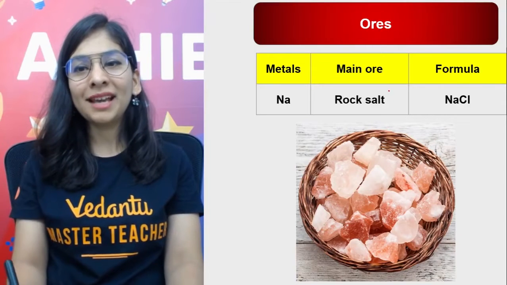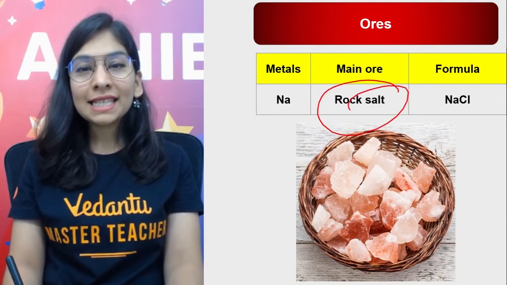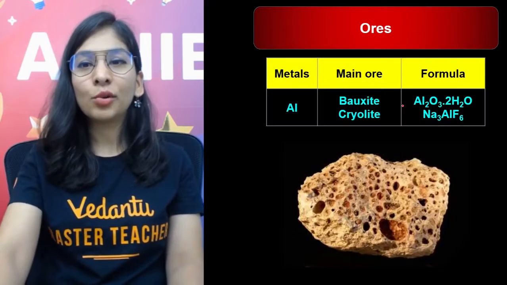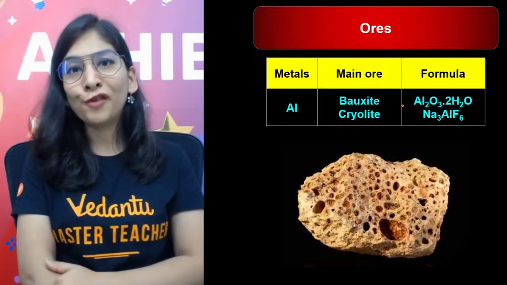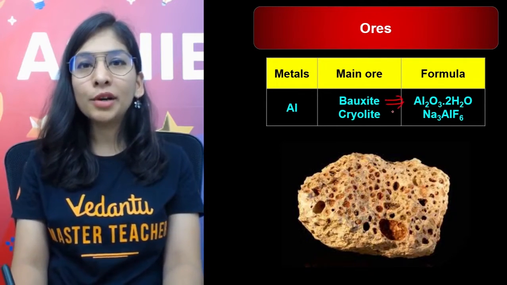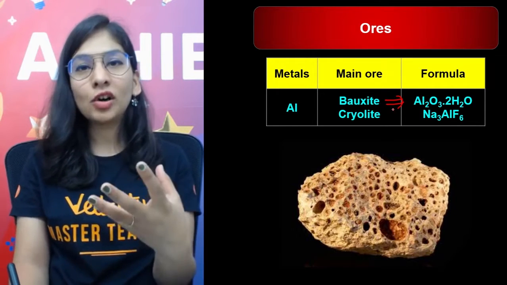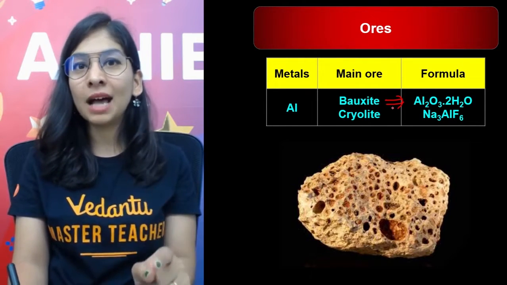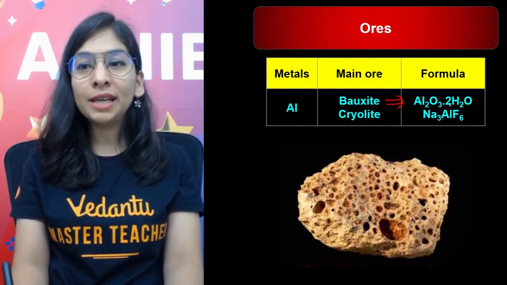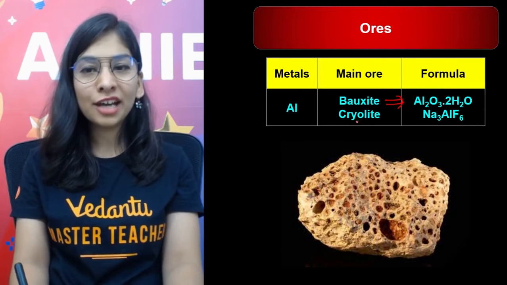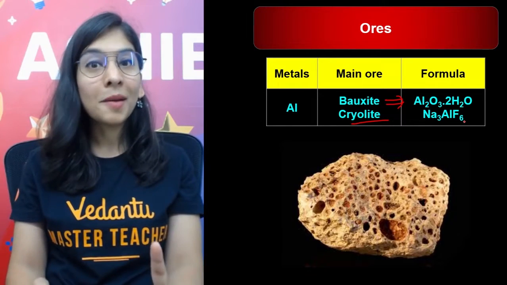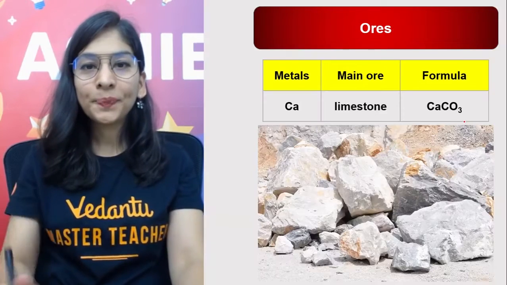When I talk about sodium, it exists in nature in the form of rock salt, slightly pinkish in color due to impurities of other substances, and that is sodium chloride. I'm going to tell the names of the ores and their formulas too. Aluminium has two ores, bauxite and cryolite. Bauxite is a very common ore that I'm going to teach very soon because that's in your syllabus and is going to come into the exam for sure. It exists in the form of aluminium oxide with 2 molecules of water. This is bauxite ore. Cryolite is Na3AlF6, sodium aluminium fluoride. Do remember this name because we are going to use that one also.